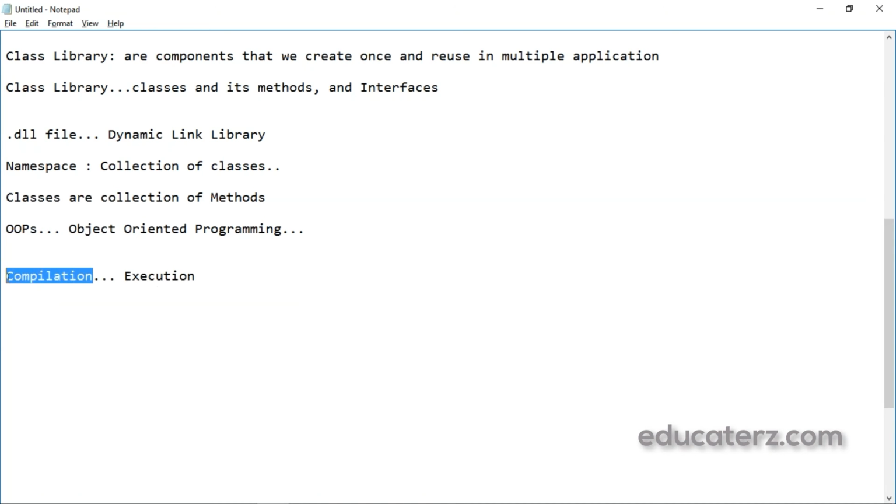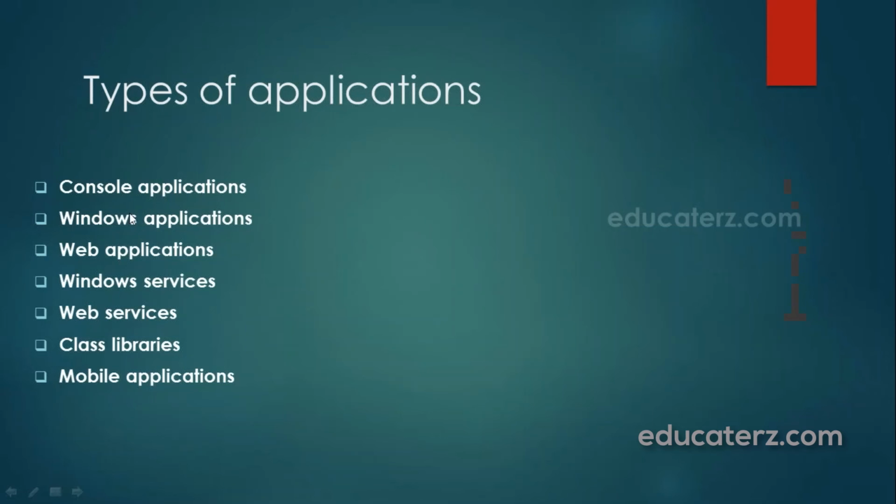So compilation is at the time of writing, and when you build an application, when we build, it means we'll be building an application to make sure that your syntax is perfect without having any errors. So when you build an application, that is called compilation. When you run an application, that's called execution. Just remember these pair words. Compilation means building, execution means running the application. So when we compile this class library, we'll be getting a .dll file. Please remember that. Let's come back.